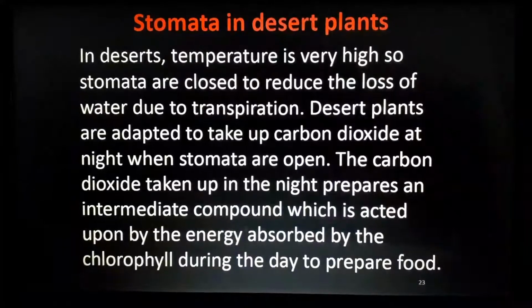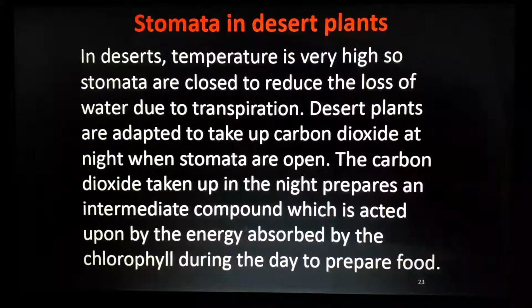So the stomata in desert plants. In desert, temperature is very high. The stomata are closed to reduce the loss of water. So during transpiration in common areas, you know that when oxygen is sent out through the stomata pore, lots of water is also sent out, isn't it? In desert, the plant cannot do that because there is not that much water in the soil. So the availability of water is less. What will the stomata do in desert plants? It will not open that much. It will only open to a very small opening.